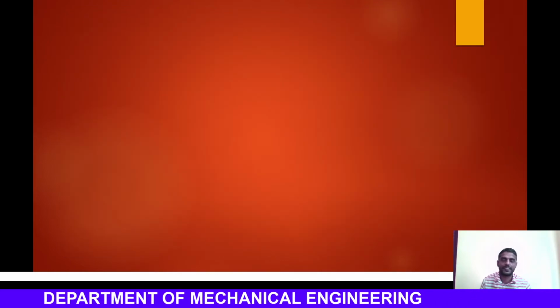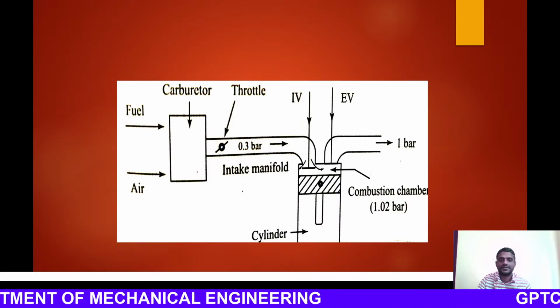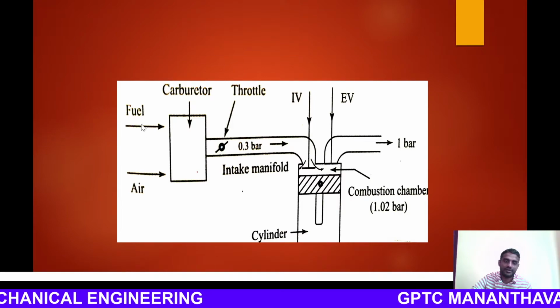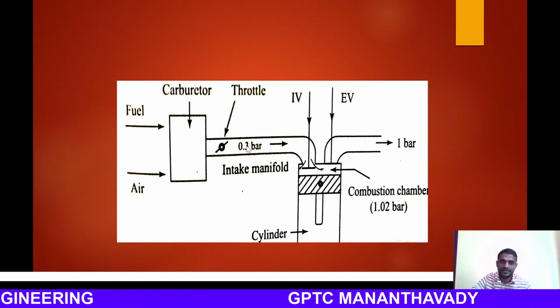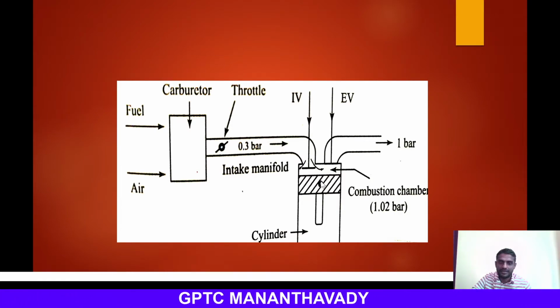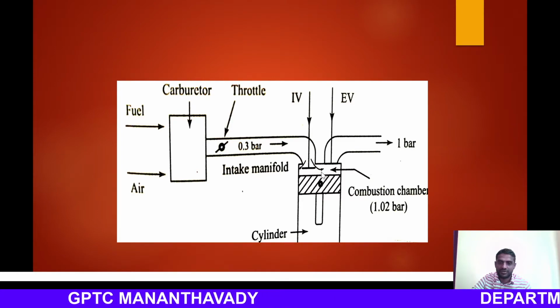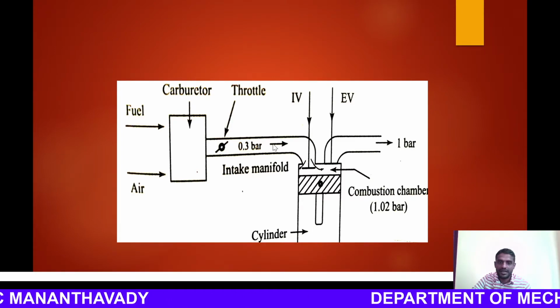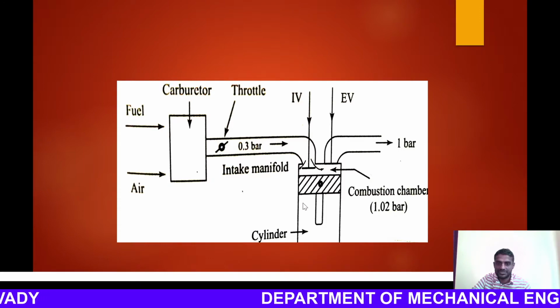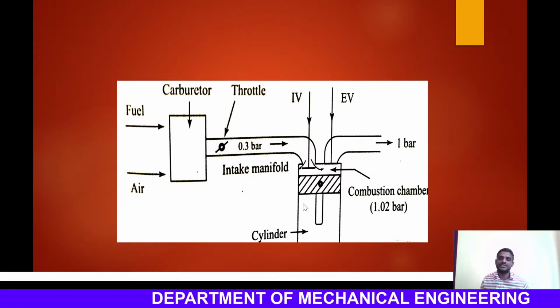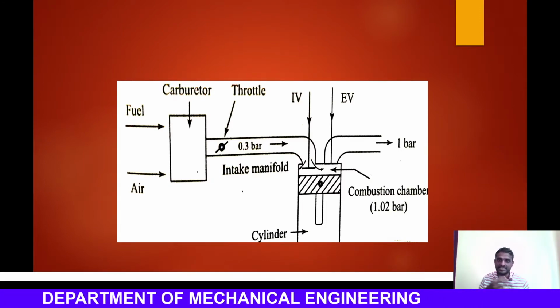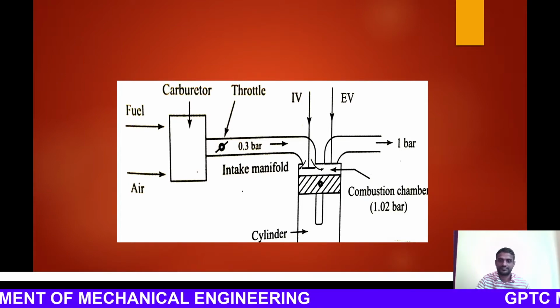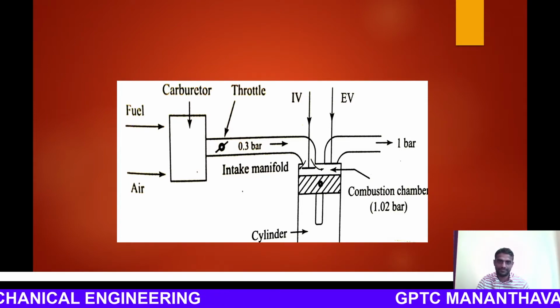Okay, that is what is shown here. In your carburetor, the fuel and air is mixed, and through the intake manifold and into the suction stroke the piston is moving from the top dead center to the bottom dead center, and this air fuel mixture is getting into the cylinder. Okay, then the cycle is completed, that is suction, compression, expansion, exhaust, and the work output is produced.